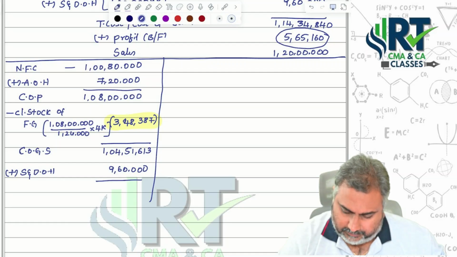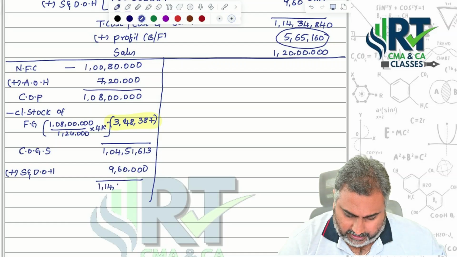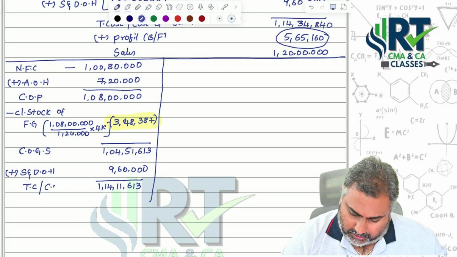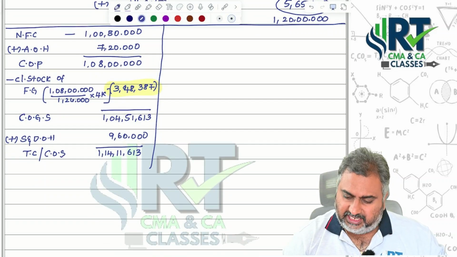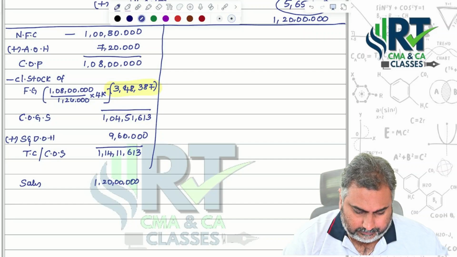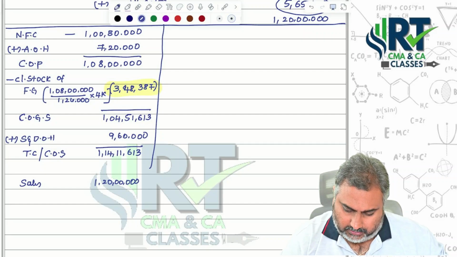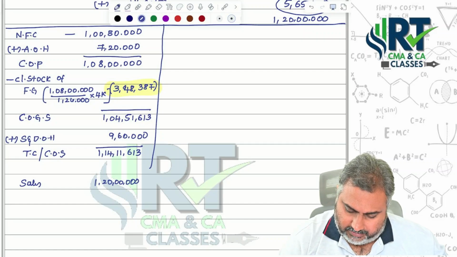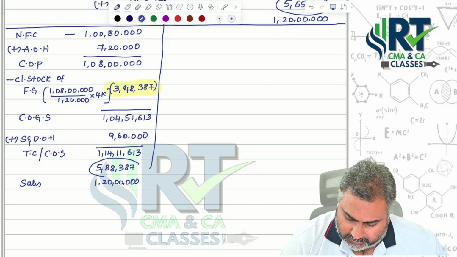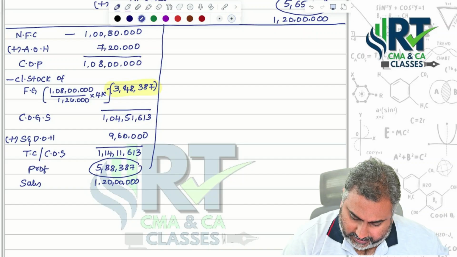Then you are getting 1 crore 14 lakh 11,613. That is the total cost or cost of sales under the CMA point of view. Write down the sales, that is 1 crore 20 lakhs, minus 1 crore 14 lakh 11,613, we are getting 5,88,387. This is our profit balancing figure for CMA.